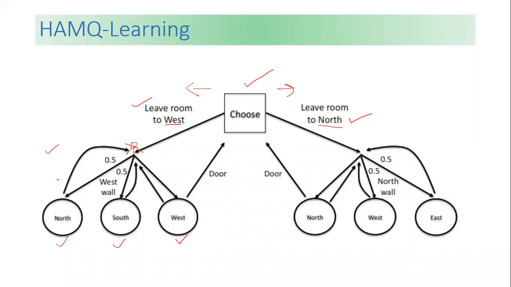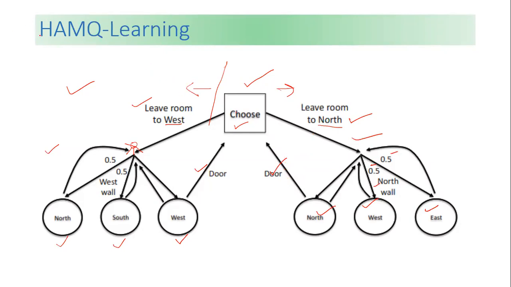But if you want to go to the door, then we have only one way, that is this door, which goes directly to the choose state. Now, the same thing we went through on this side will be going on for this side also. Again it is east, west, and north. We have some weightage defined, and if you want to go for this one, then this will be there.